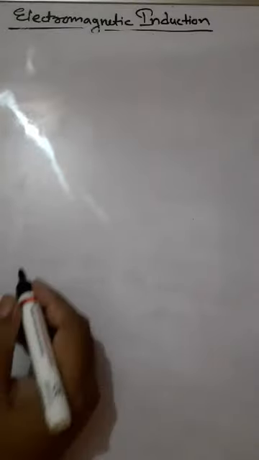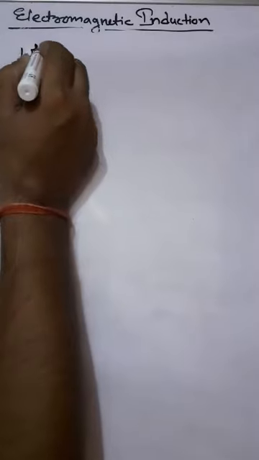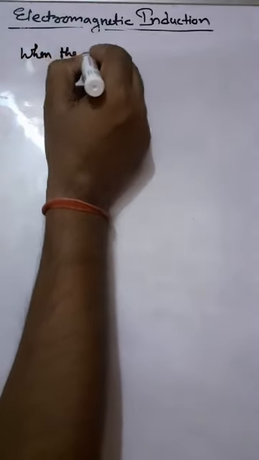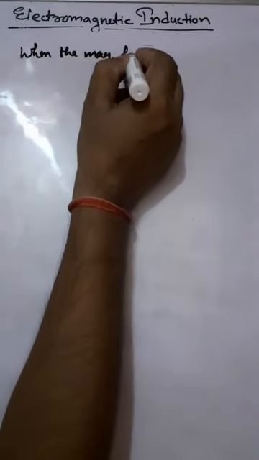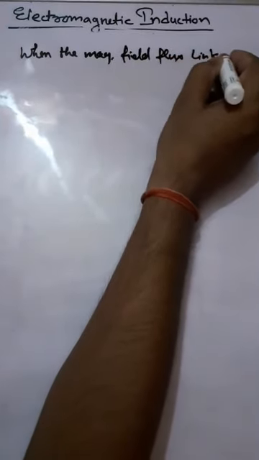Electromagnetic induction is the phenomenon in which an EMF is induced when the magnetic flux linked with the coil changes.